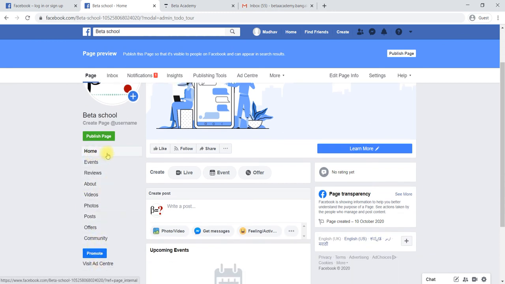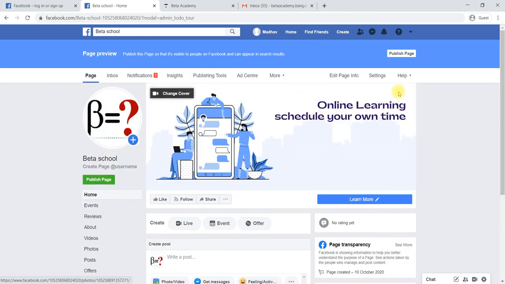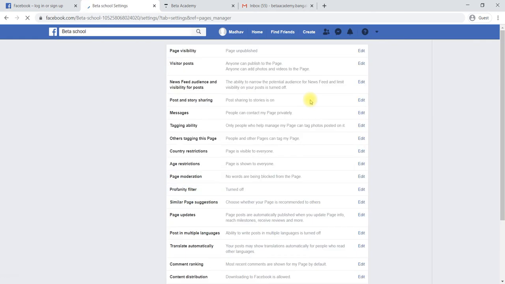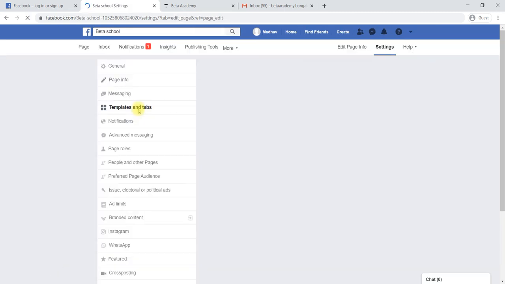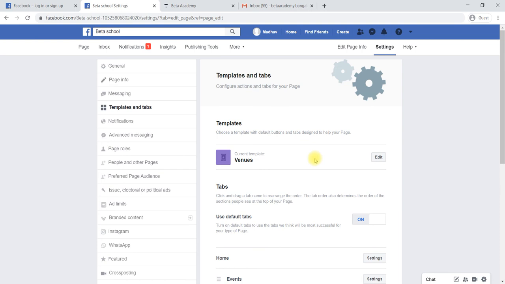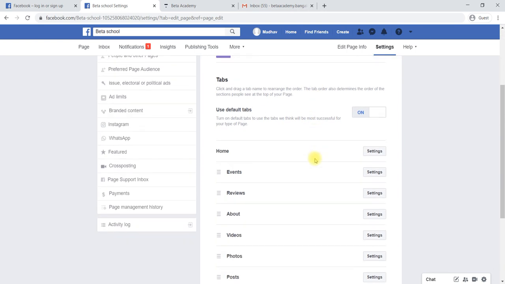After the home page I would like to get about us, then reviews, last events, post should be first, videos should be next. Like this I would like to reorganize. Then we'll go to settings. Here, templates and tabs, select that one. It will load the different templates we already have.